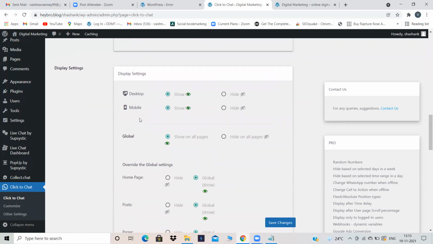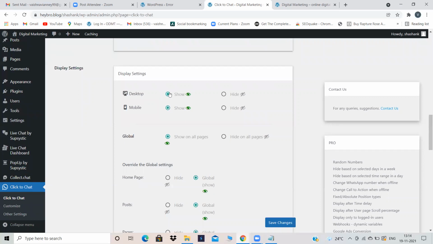And display settings. That means see WhatsApp icon. Don't show your WhatsApp icon on the desktops. For now I'm selecting show, but don't show your WhatsApp icon on the desktops. Nobody will message you from desktop to your WhatsApp. Always show your WhatsApp icon if somebody opens your website on the mobile phone.